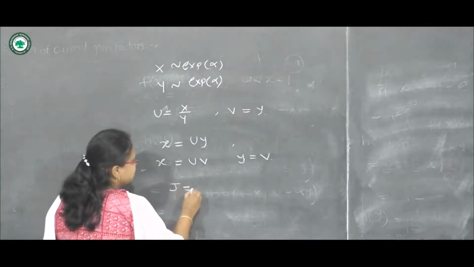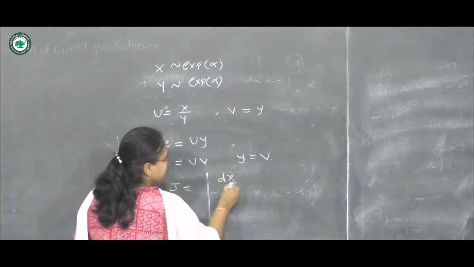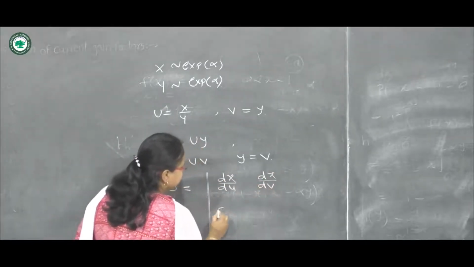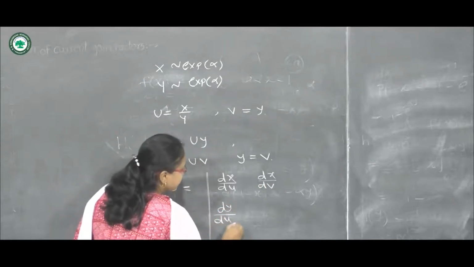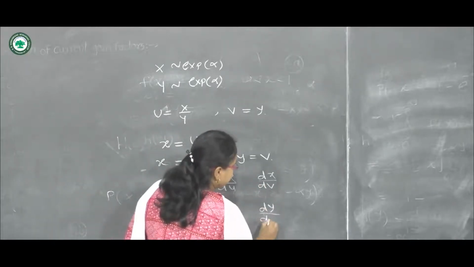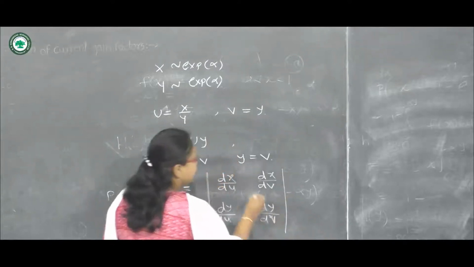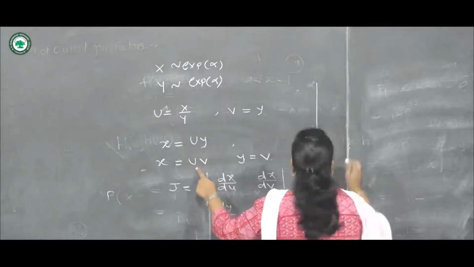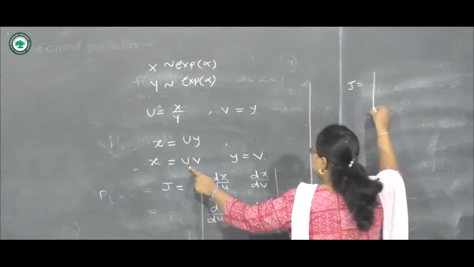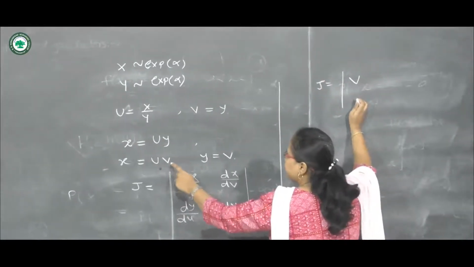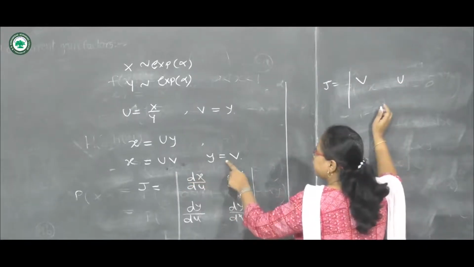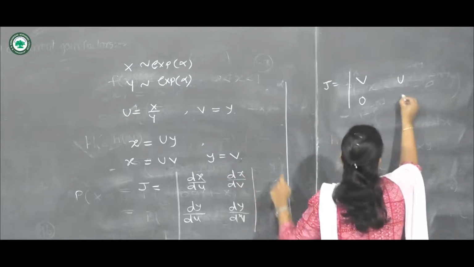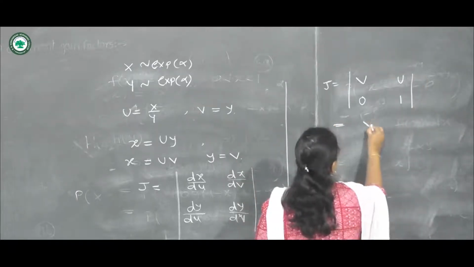Then we will obtain the Jacobian of transformation. So J equals the modulus of the determinant with entries dx upon du, dx upon dv, then dy upon du and dy upon dv. We will obtain all these terms and substitute here. So dx upon du will be v, dx upon dv will be u, then dy upon du will be 0 and dy upon dv is 1. So the Jacobian is simply v.